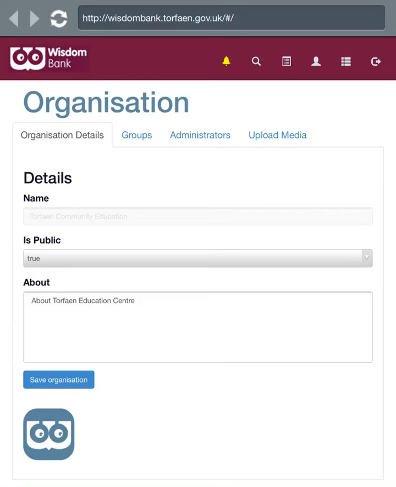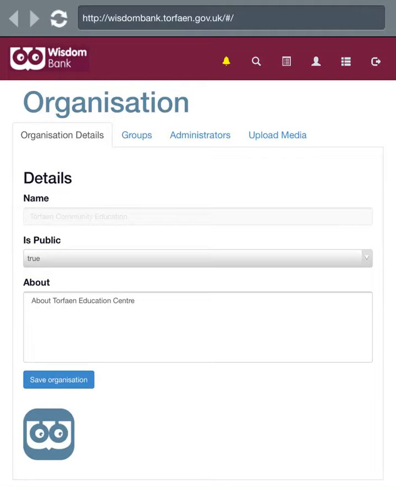So we're going to jump straight in. This is a very basic example organisation page. As you can see, the organisation is Turbine Community Education. Is public, it's just meaning is it available to everybody? Can it be seen online? And true simply means yes it can.